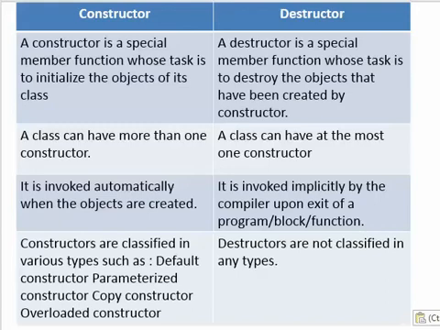A class can have more than one constructor, whereas a class can have at most one destructor. A constructor is invoked automatically when objects are created. A destructor is invoked implicitly by the compiler upon exit of a program, block or function.